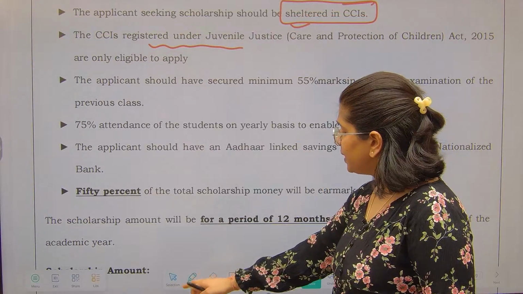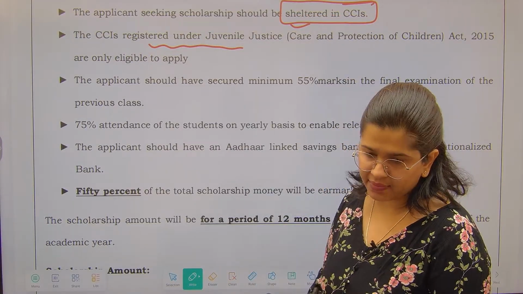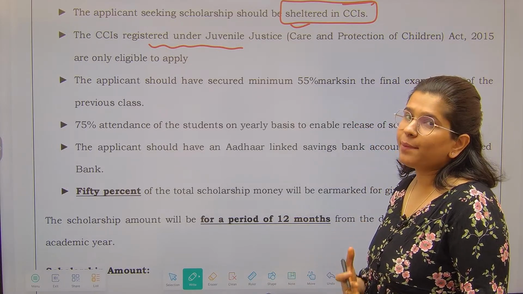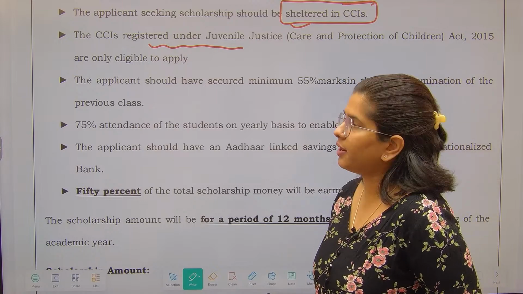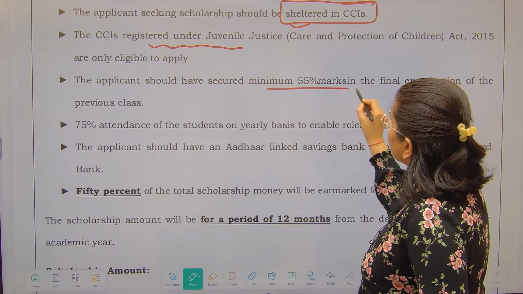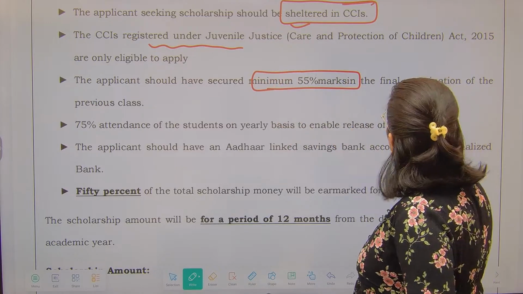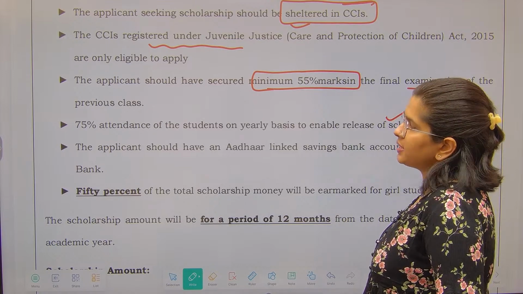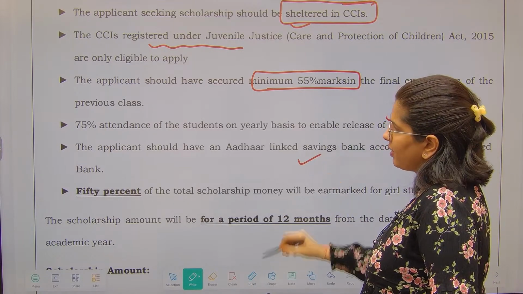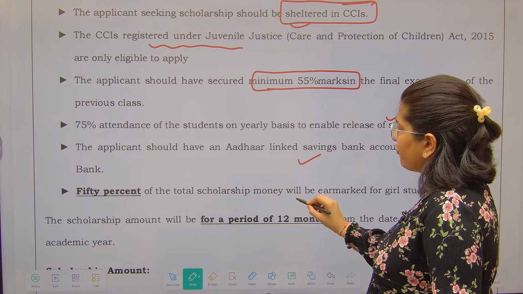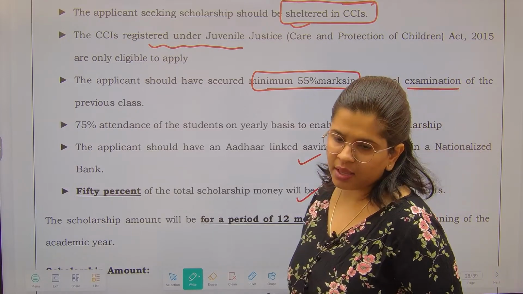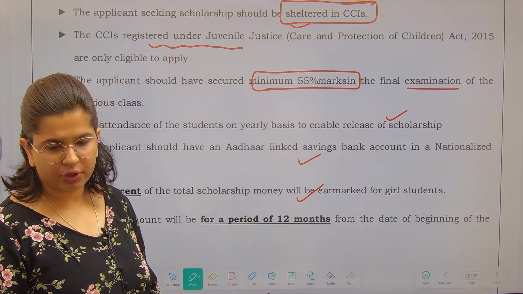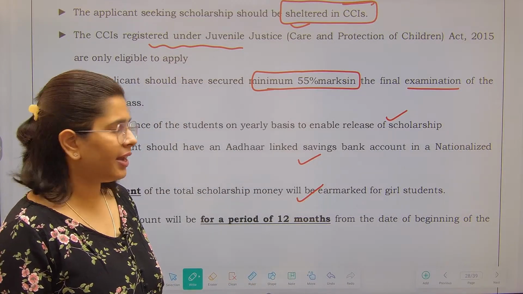Now a few eligibility requirements are there for the applicant as well, who will be eligible to get the scholarship. See, the number of scholarships is limited. There are just 300 scholarships. So the applicant should have scored a minimum of 55% marks in the final examination of the previous class. 75% attendance is compulsory, and obviously they should have an Aadhaar linked savings account. 50% of the scholarship is reserved for girl students. 50% you have to give to the girl students, that you cannot negotiate.